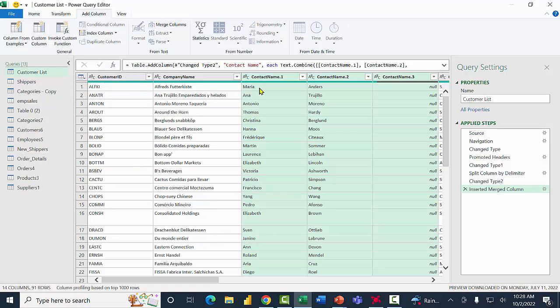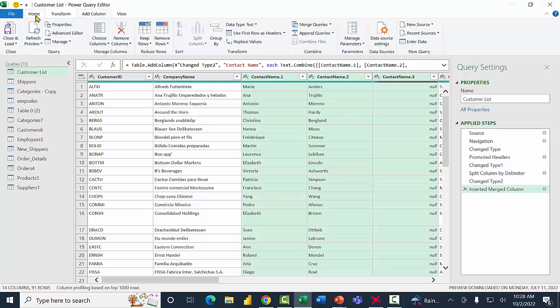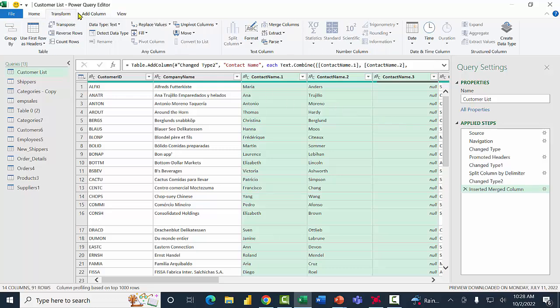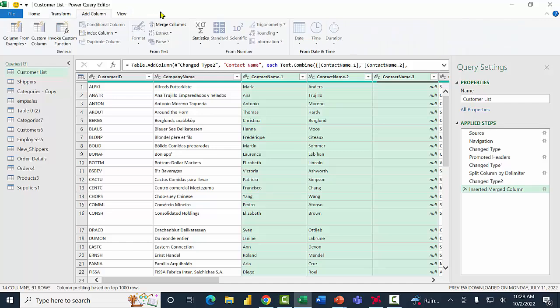Now, if you notice, if I go through the different menus, there's a lot of good choices. But I don't see anything that says undo.